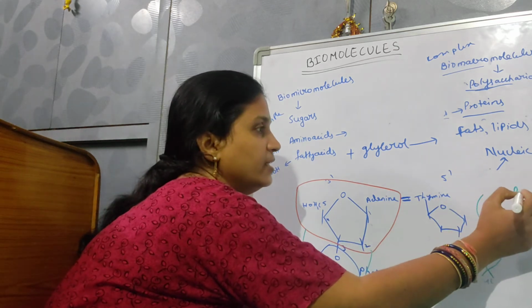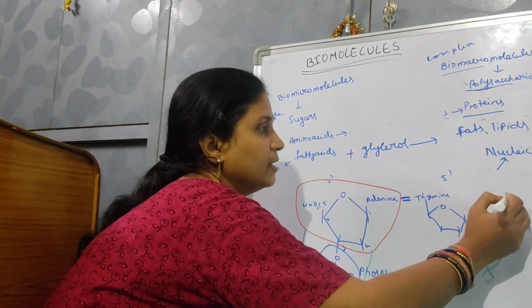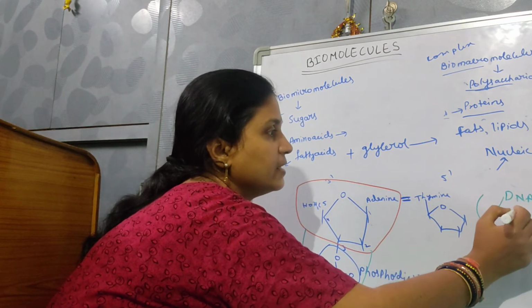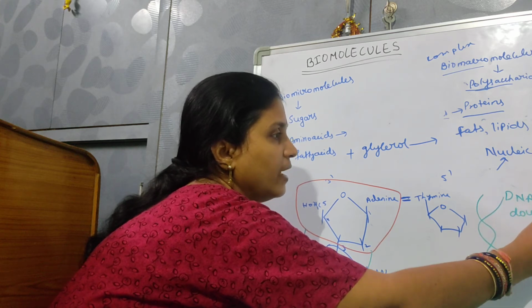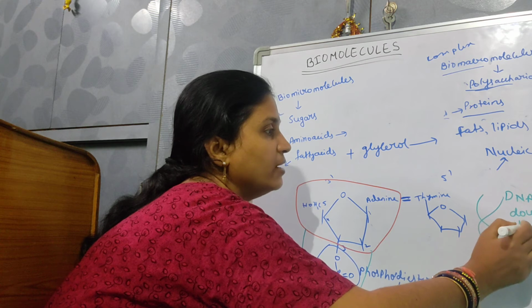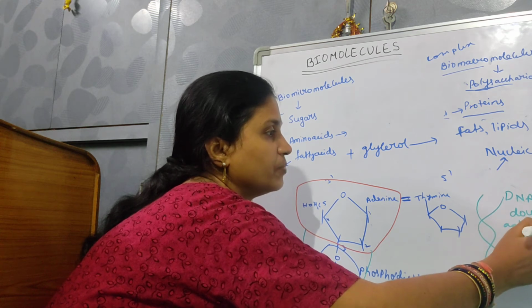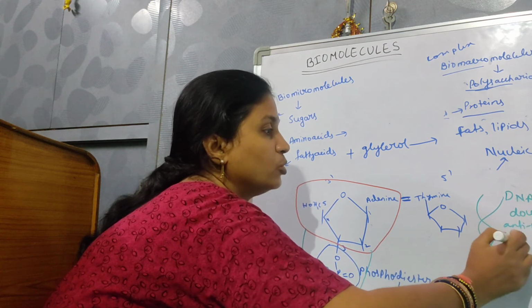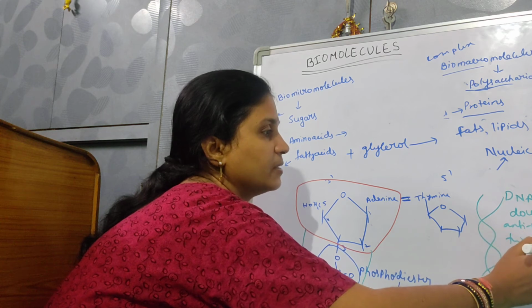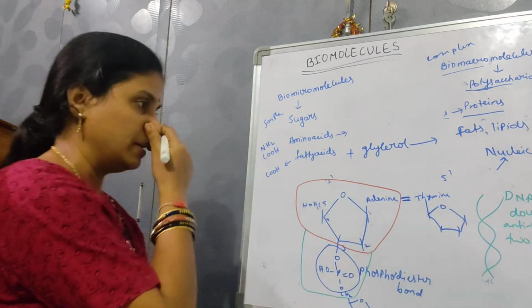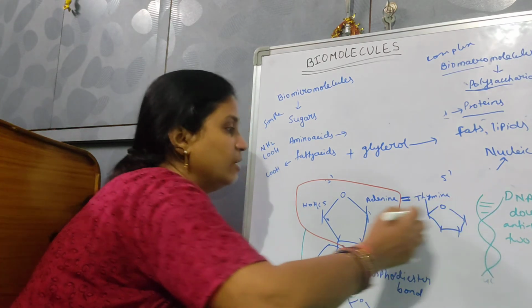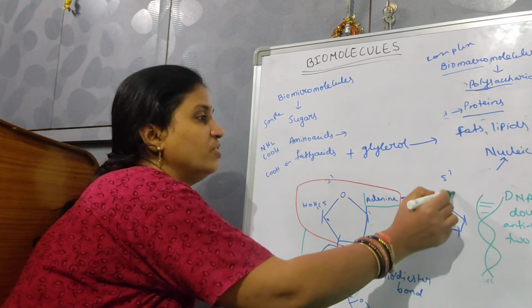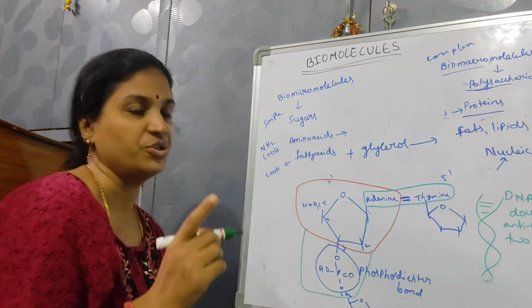So the DNA is a double helical structure. They are running anti-parallel to it. Two strands are present, and these two strands are intact with the help of hydrogen bonds between the nitrogen bases, like this.